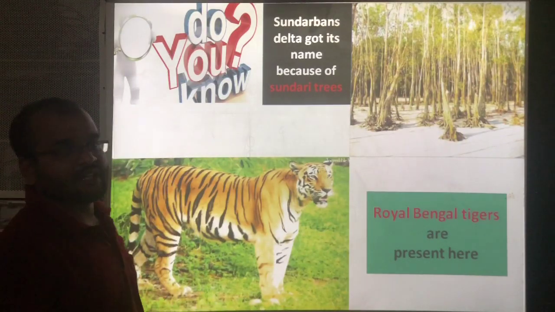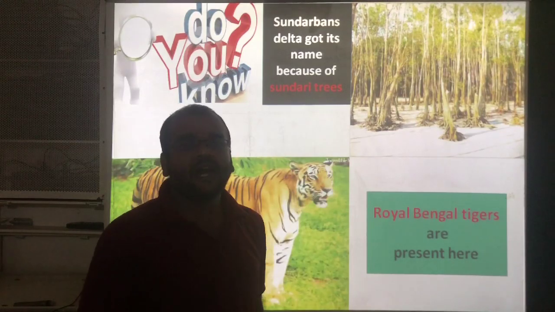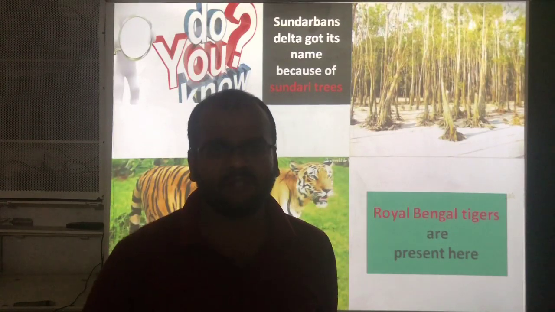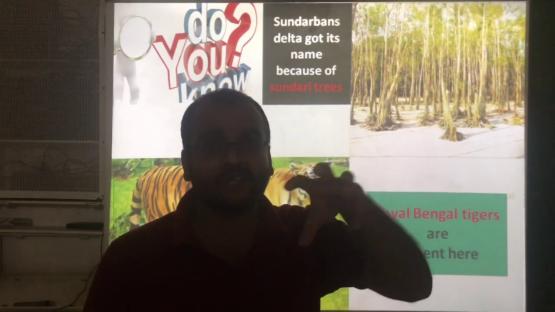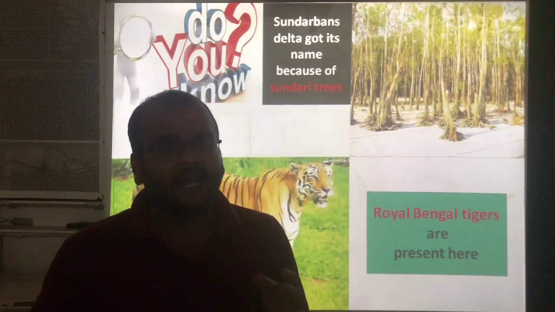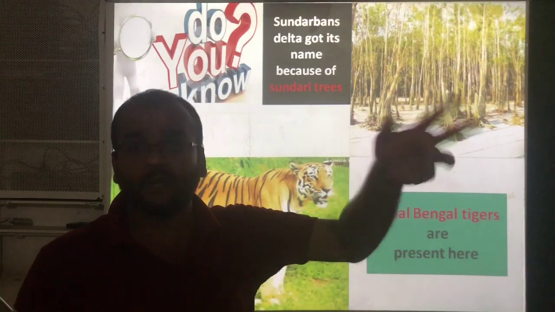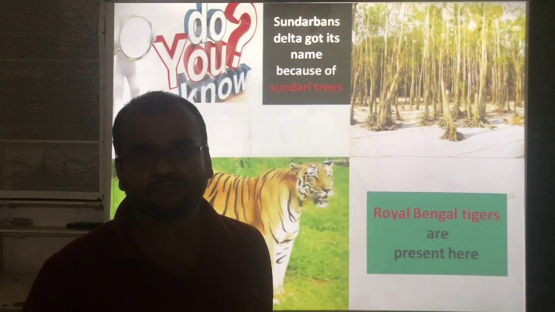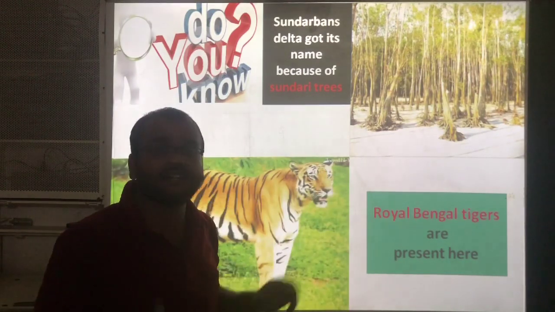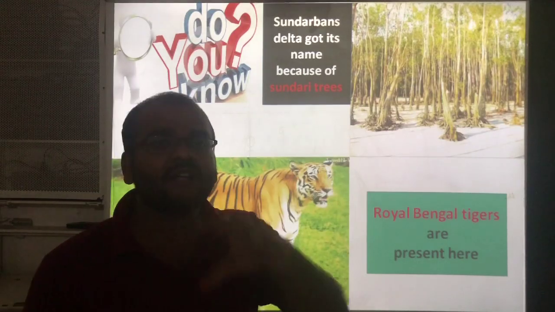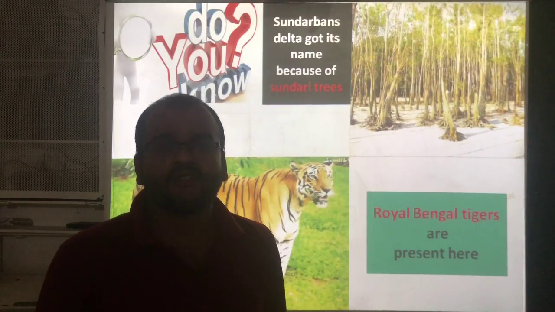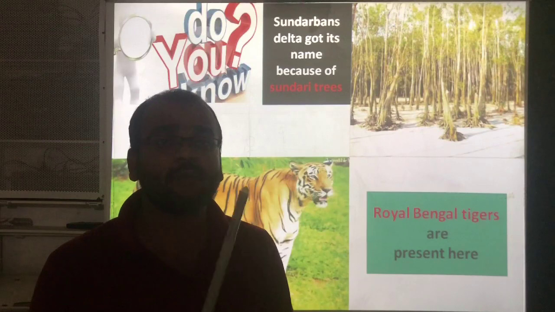So this is a little bit of information about the river Ganga, and you know very well the river Ganga is the holiest river among all the rivers. The holy river of Indians is the river Ganga. Nowadays this river is getting polluted because of our human activities. In order to reduce this pollution, the government launched a program, that is Namami Ganga.